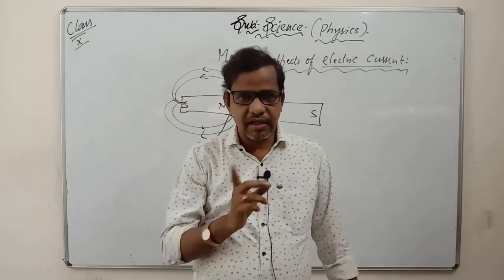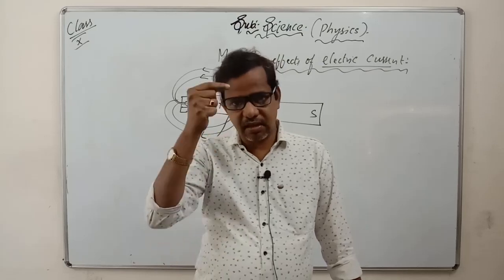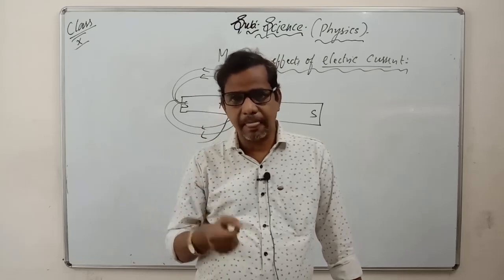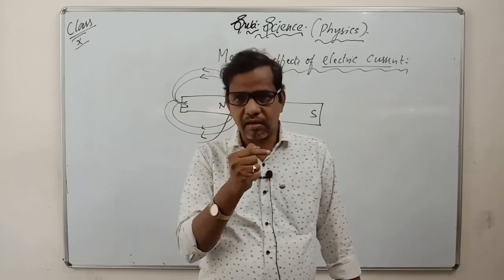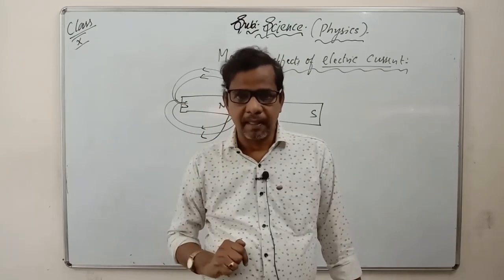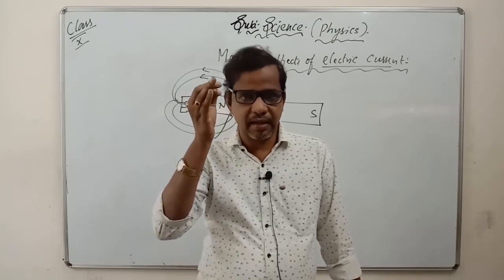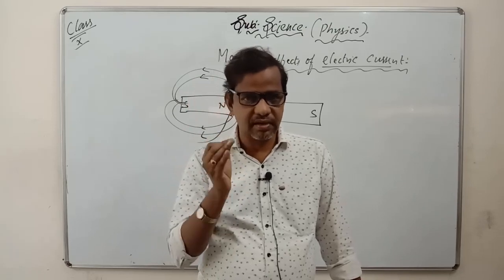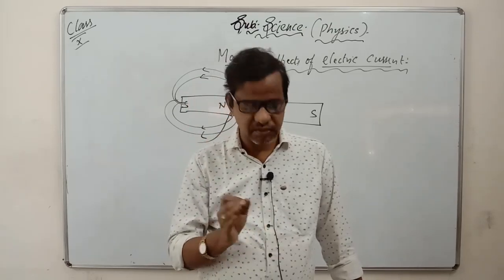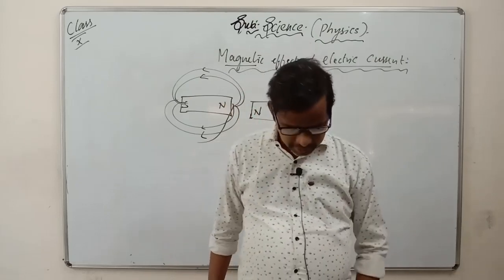When you start rotating it, after some time it comes to rest. Rest means it stops there. When it stops there, it always shows the direction of north and south only. Anywhere in the world, when you suspend a bar magnet or any magnet, it always shows two directions, the north pole as well as the south pole. This is one of the properties of the magnet.